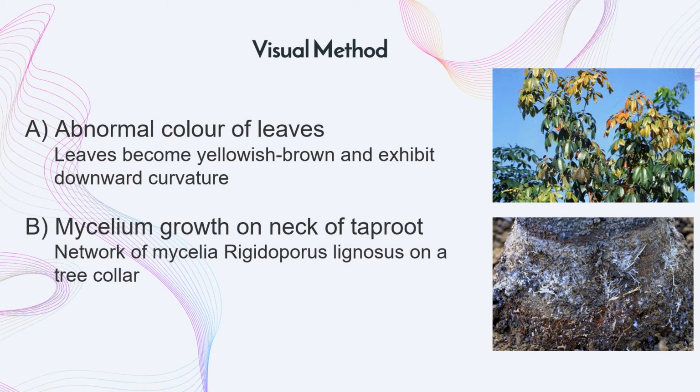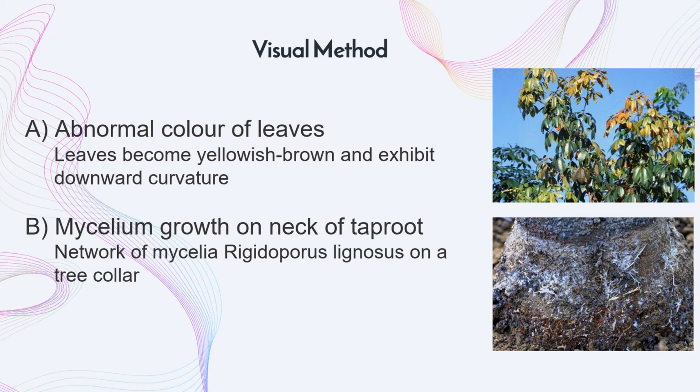The visual method is one of the methods that we can use to detect white root disease on plants. Items such as abnormal color of leaf and mycelium growth on the neck of the taproot are often used. Abnormal color of leaf is described as the leaf becoming more yellowish to brown and exhibiting downward curvature.